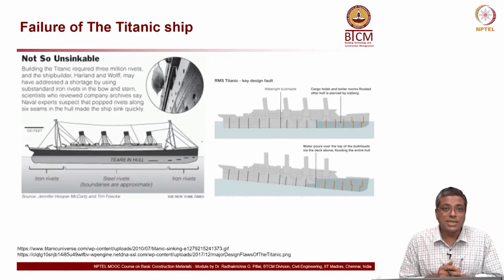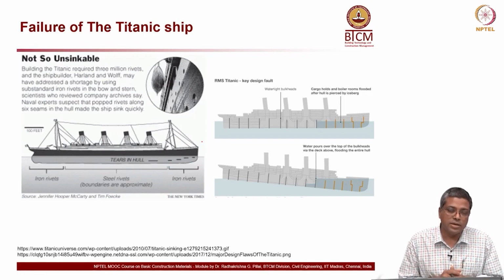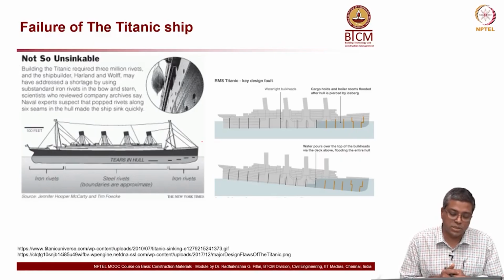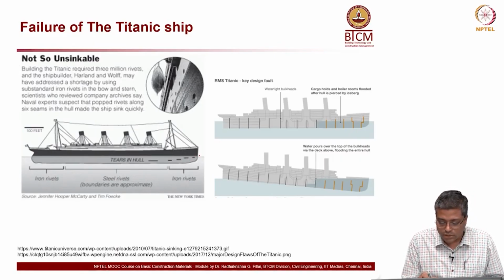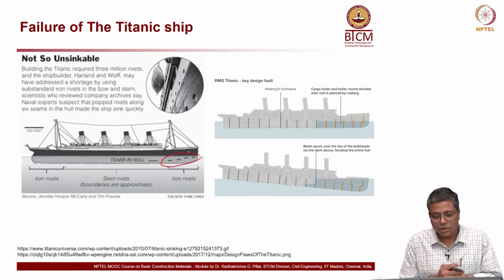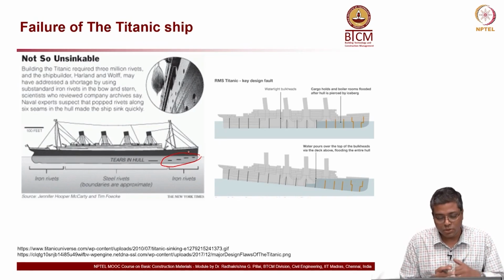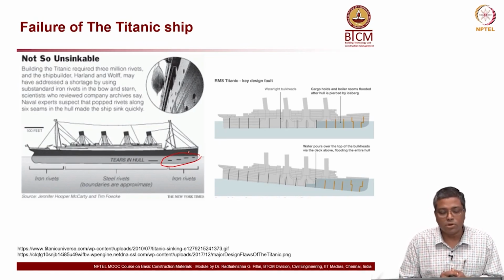Okay. Two examples of a large scale failure because of this ductile to brittle transition. One is about the Titanic ship. Okay, what happened, the story, these are the locations where the iron rivets were used. You can read the story in the paragraph on the top left.